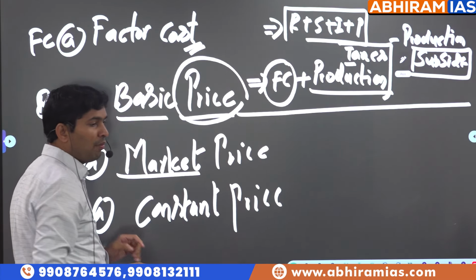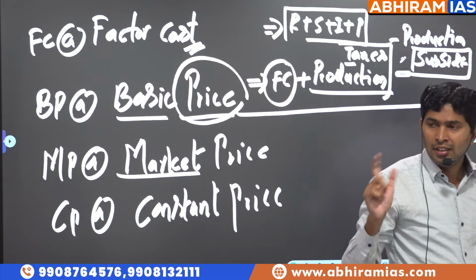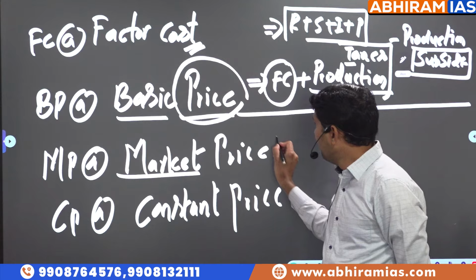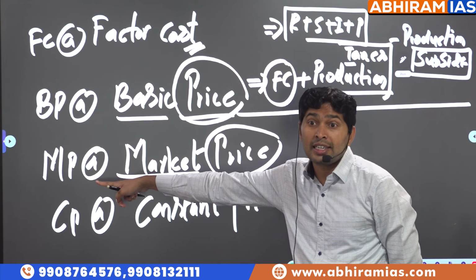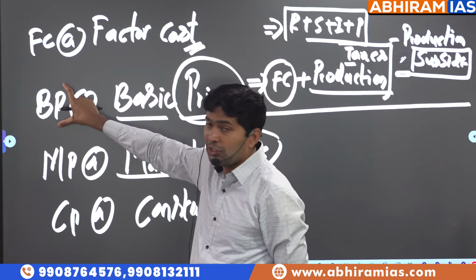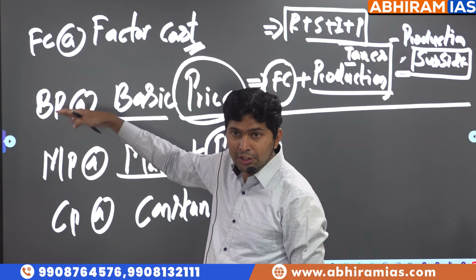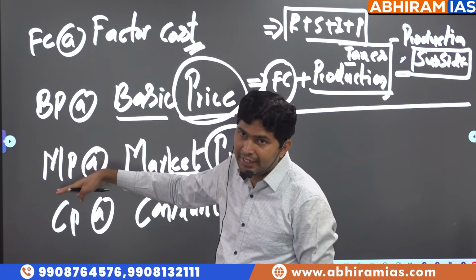Market price, MRP, inclusive of all taxes. Now here, when the product is available at the consumption point, after the manufacturer fixes the basic price, through producer, distributor, supplier, middleman, and finally the retailer.